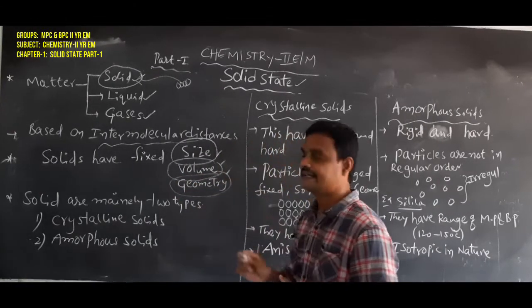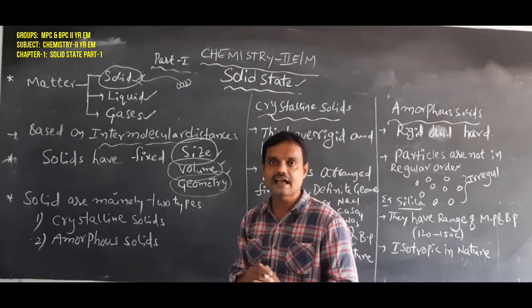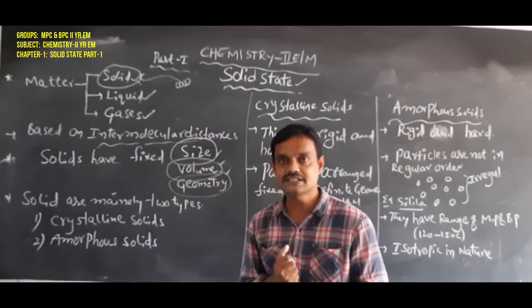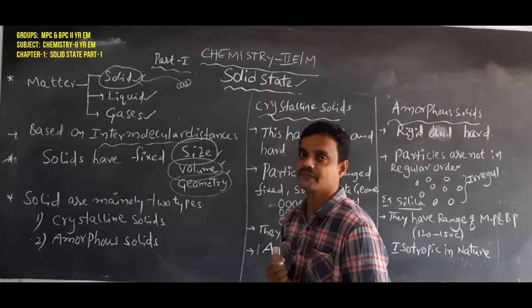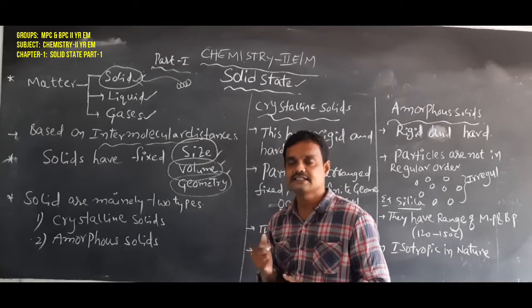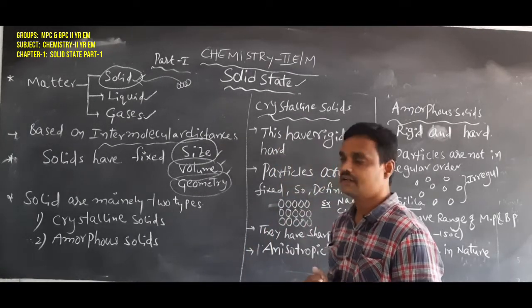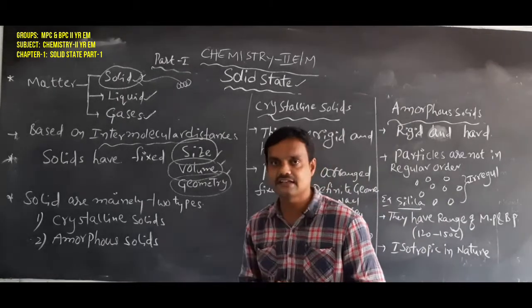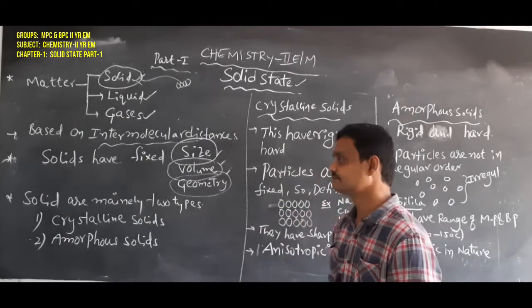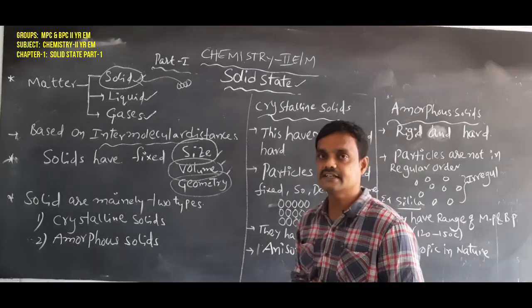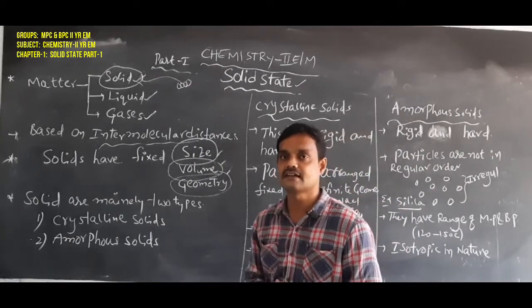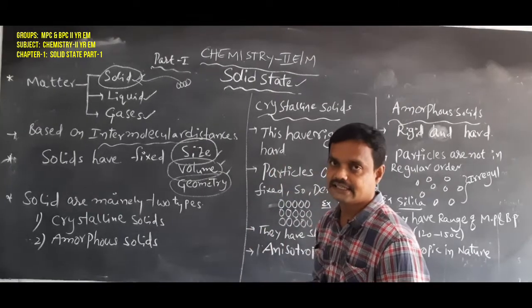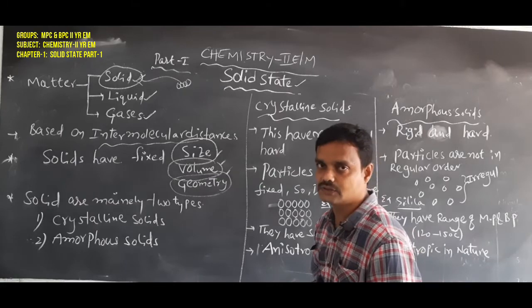So this is about solids: fixed size, volume and geometry. And mainly, solids are classified into two types.